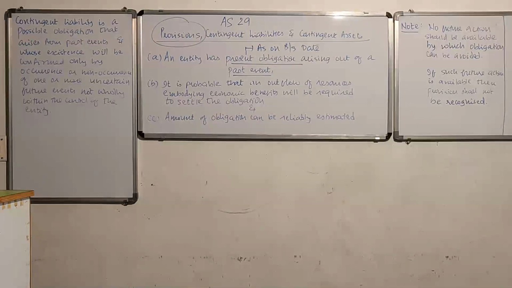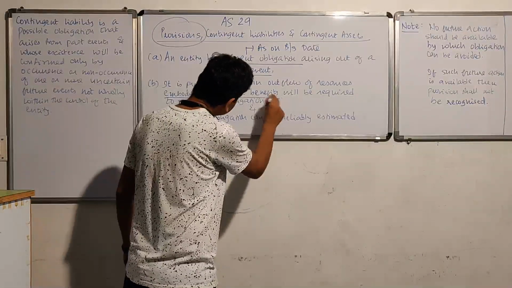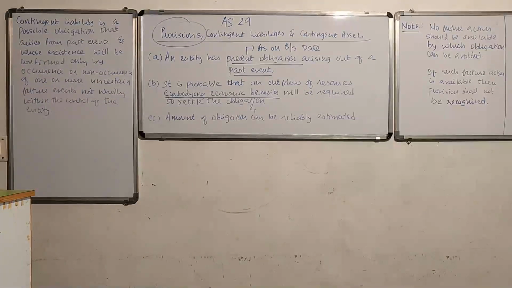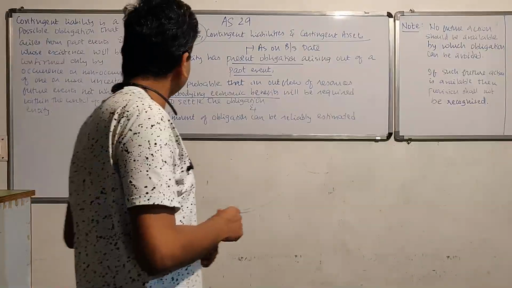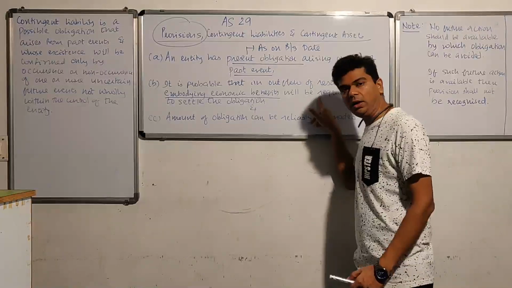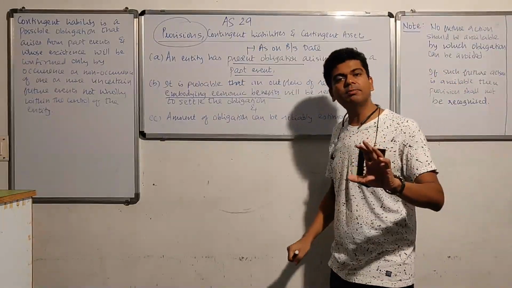the obligation. Right, I'm just skipping this sentence for the moment. I'm saying it is probable that an outflow of resources will be required to settle the obligation, isn't it? So as you can see, again the same example, if I can just extend it even over here, once those products develop manufacturing defect, it will be returned back to you.